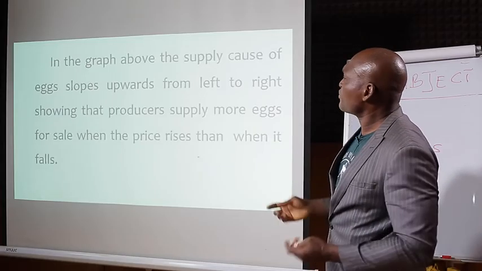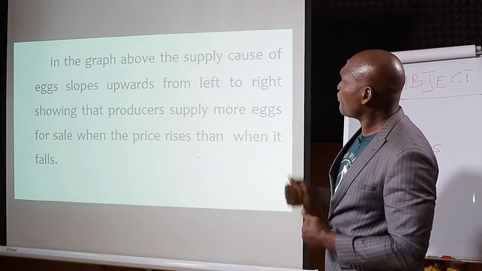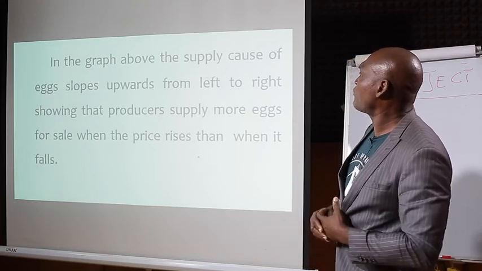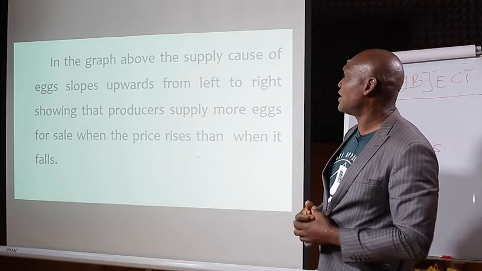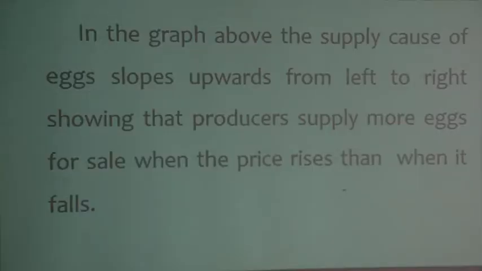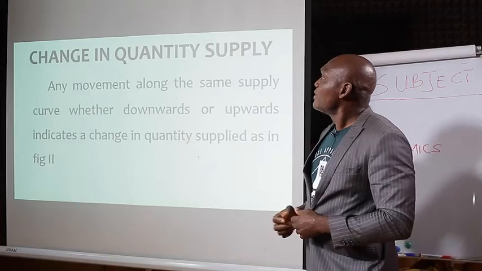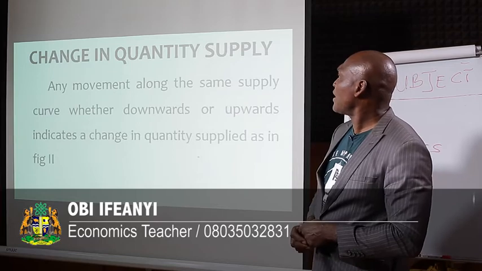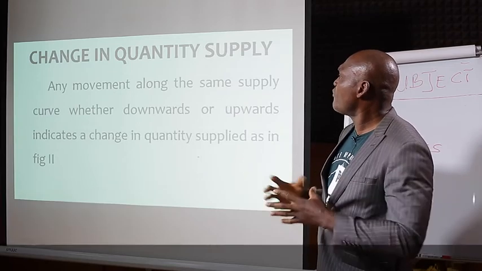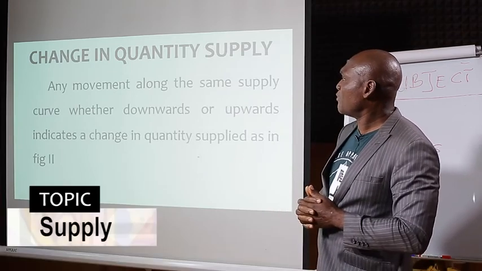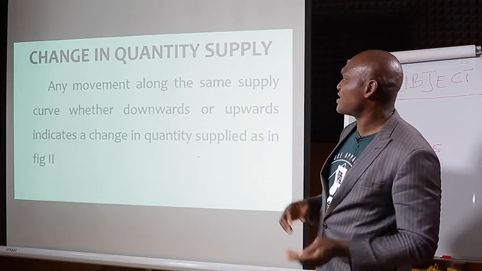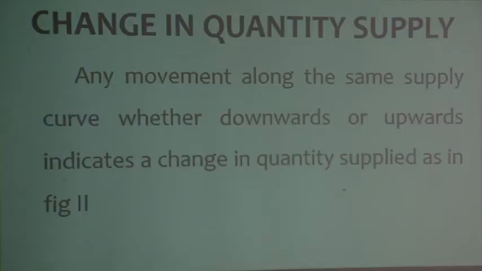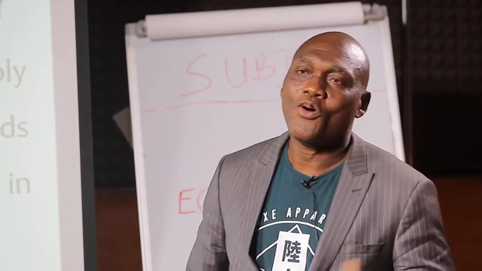In the graph above, the supply curve of X slopes upwards from left to right, showing that producers supply more X for sale when the price rises than when it falls. Change in quantity supply, as we talked about: any movement along the same supply curve, whether downwards or upwards.